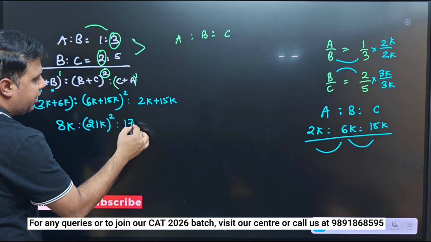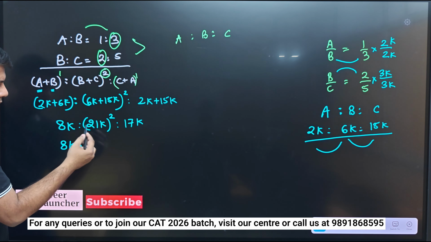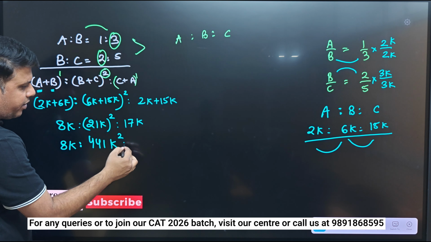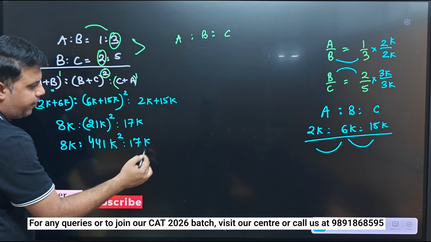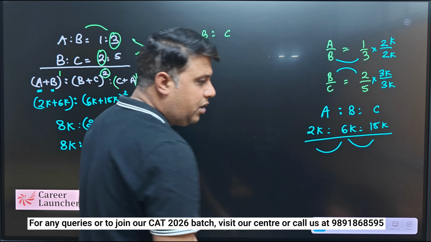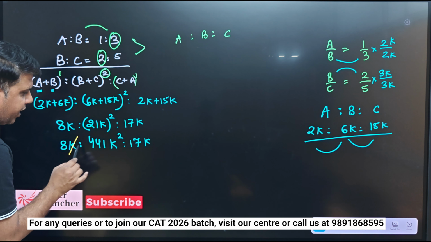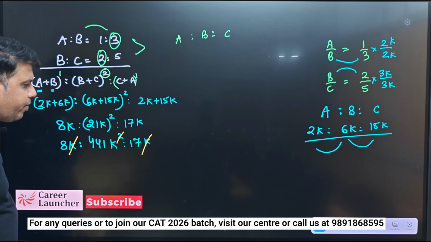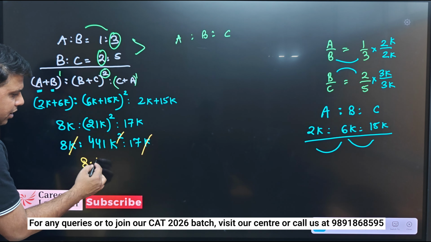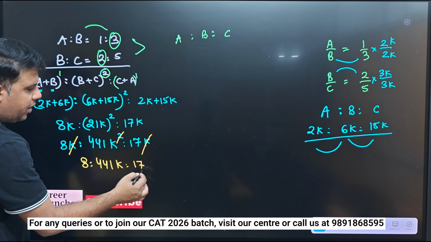And this is 17k. So one important thing we have to notice, 21k squared is 441k squared, and this is 17k. So when I simplify, जब आप इसको simplify करोगे, this is 3, this is 8, 441, we are left with k, and this is 17.